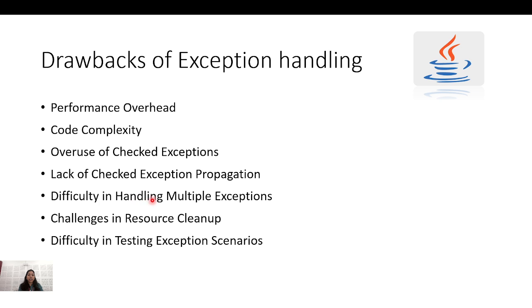Difficulty in handling multiple exceptions: if multiple exceptions can occur in a particular piece of code, then you need to handle them wisely, otherwise it is difficult to handle. Challenges can also occur in resource cleanup. If you are using multiple resources, opening and closing them, it is a little bit challenging for resource management. Difficulty in testing exception scenarios.